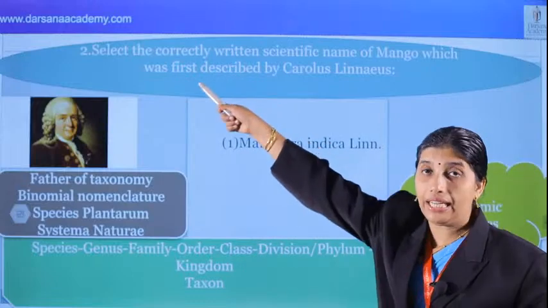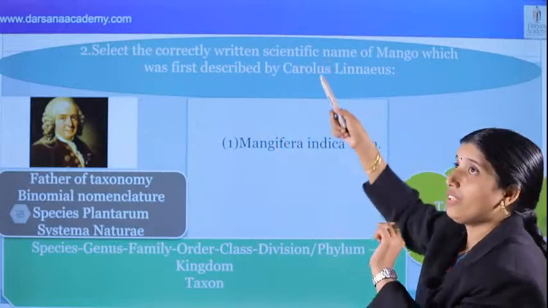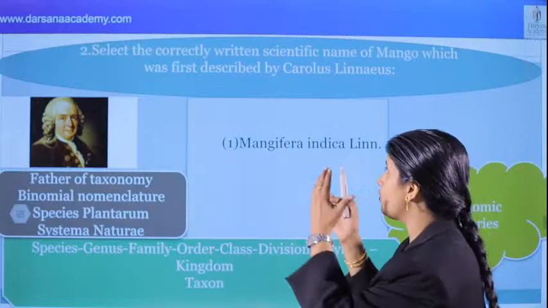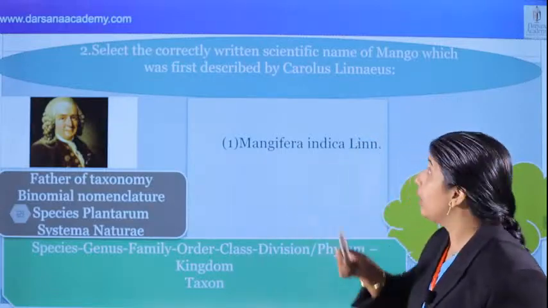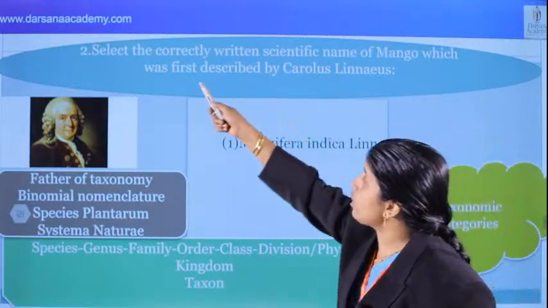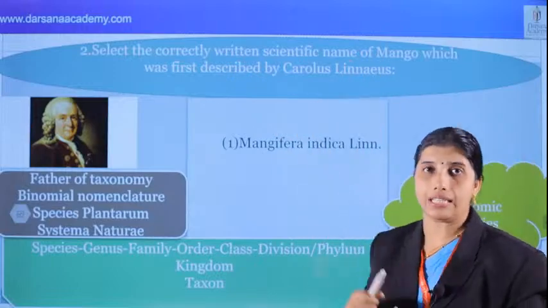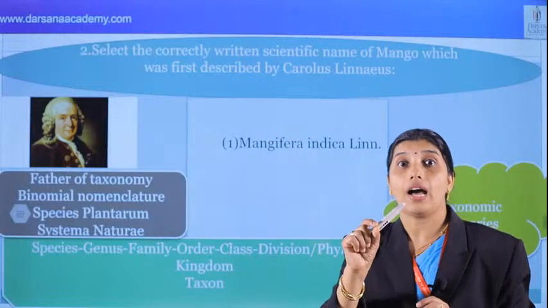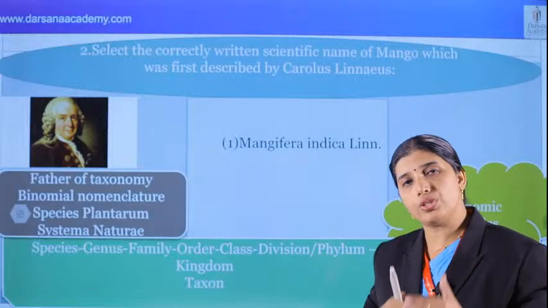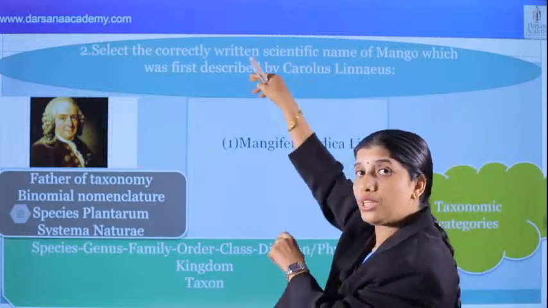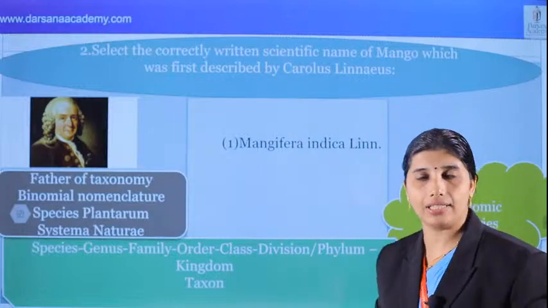Okay. And next we can see what the options are for this question. What's the question? Select the correctly written scientific name. We know that Mangifera indica is correct. But that's a complete question, which was first described by Carolus Linnaeus. That type of question is also there. But in this case, the question is like that, and answers are also there for the exam like that.